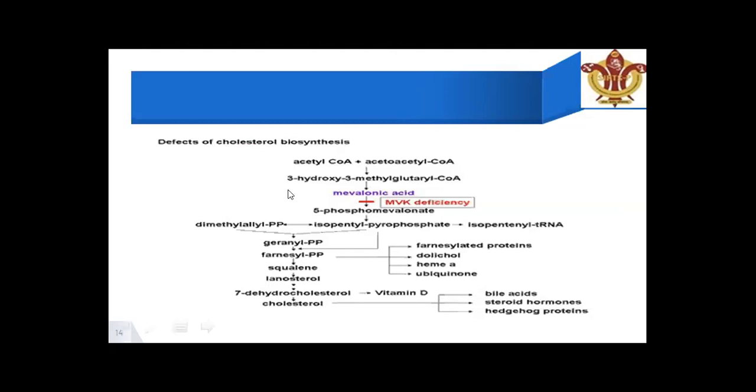So when we talk about a drug like a statin, a drug which lowers the cholesterol in the body, it acts here, inhibiting the conversion of 3-hydroxy-3-methylglutaryl coenzyme A into mevalonic acid. And if it gets inhibited, then you have the MVK deficiency, which is mevalonate kinase deficiency.